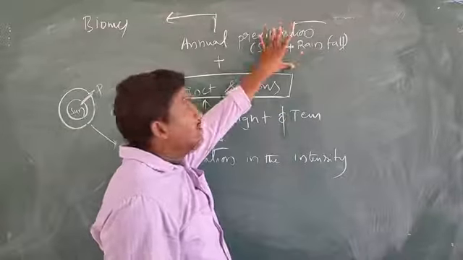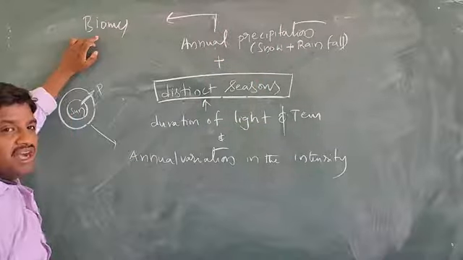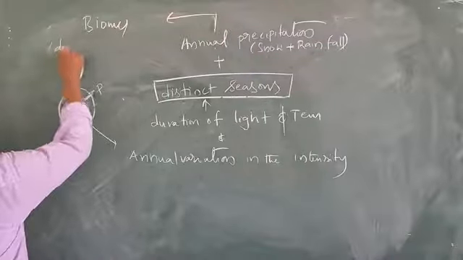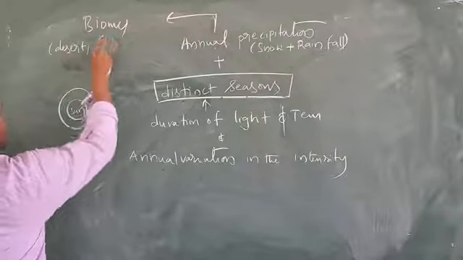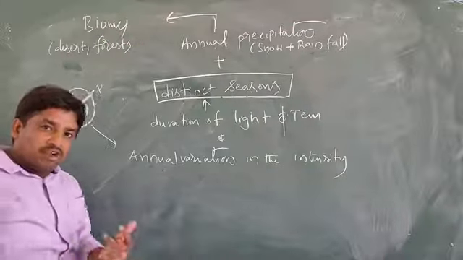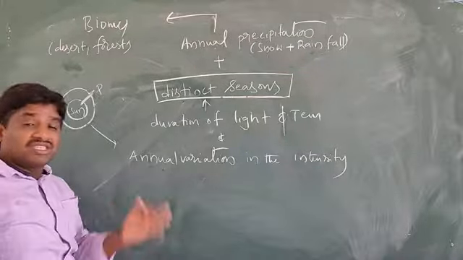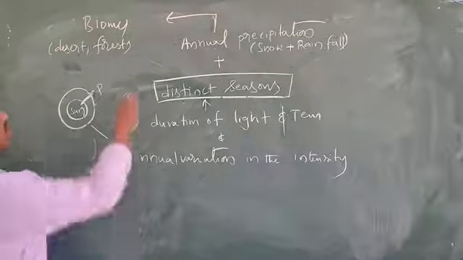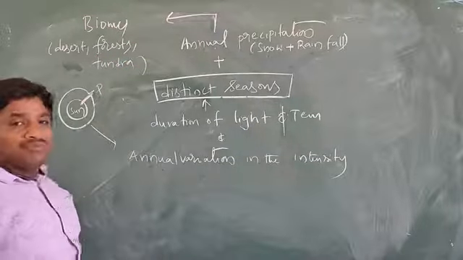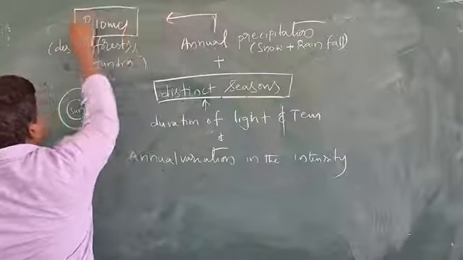Together these form the biomes, which may be deserts, forests such as temperate, coniferous, tropical and deciduous forest, and also tundras.